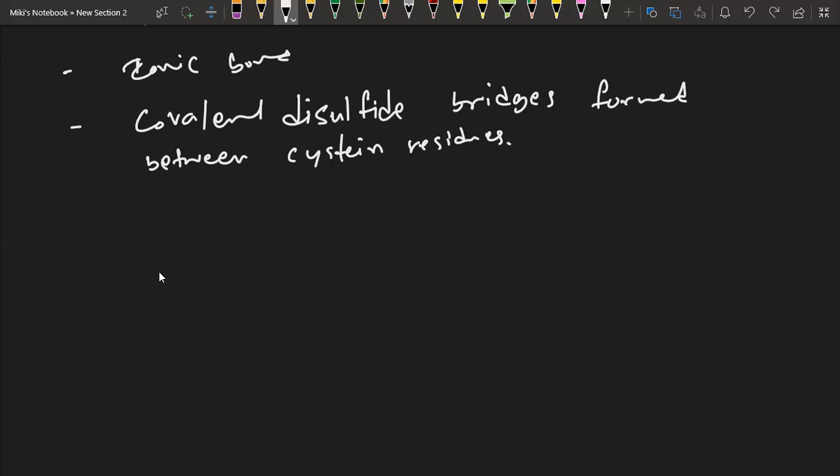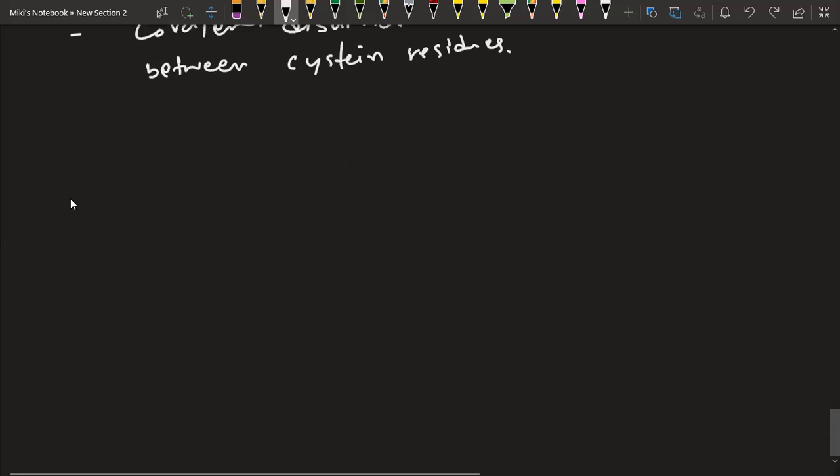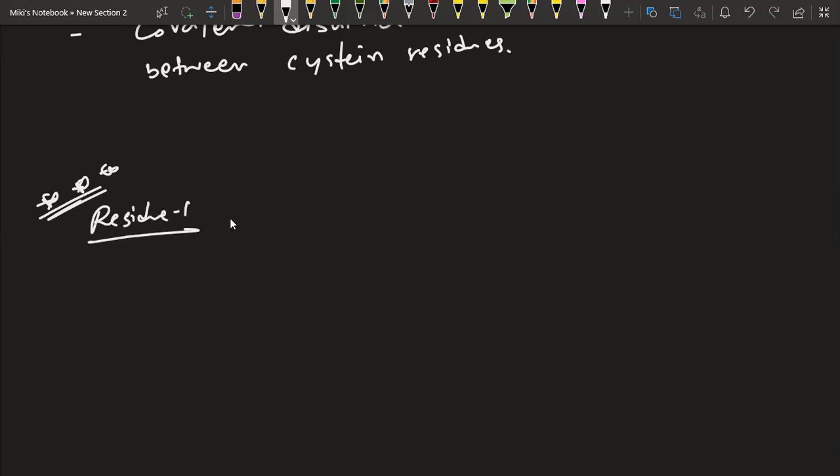Now, let's see some examples. What type of residues are present there? So let's say residue one. Now, what are residues? Residues are the remaining portion of the repeating unit, you could say.